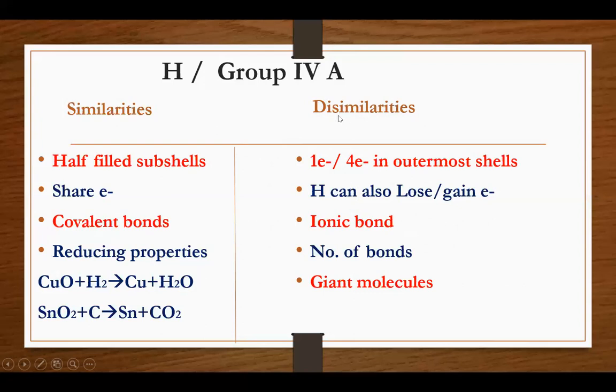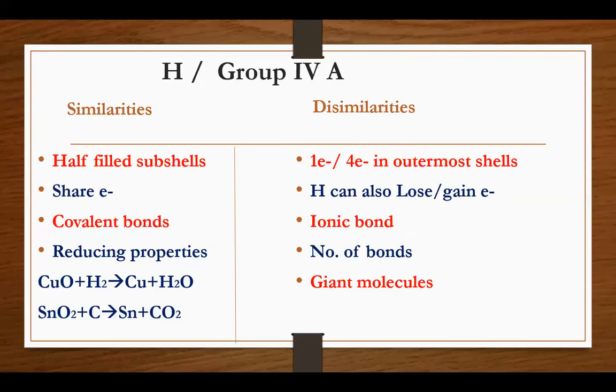But there are some properties due to which hydrogen is not a typical member of group 4A, and these dissimilarities are: actually, hydrogen contains one electron in its outermost shell while group 4A elements have 4 electrons in their outermost shell. Number 2, hydrogen has a tendency to lose or gain electrons.